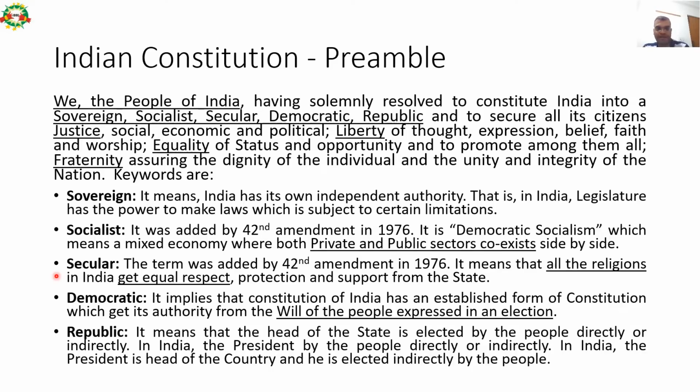It means that the head of the state is elected by the people directly or indirectly. So directly we give our vote and select our member of parliament or state assembly. In India, the president is the head of the country and is elected indirectly by the people.